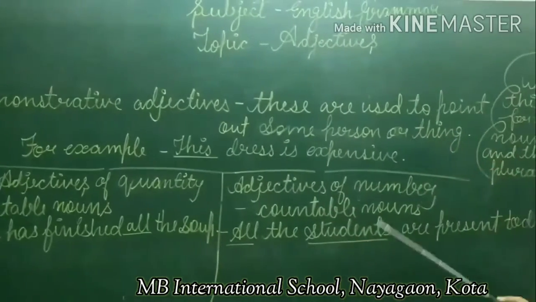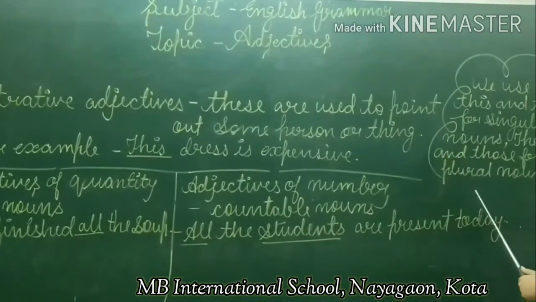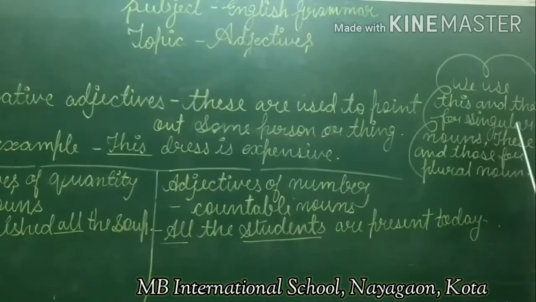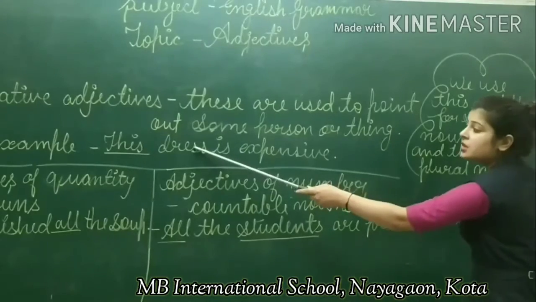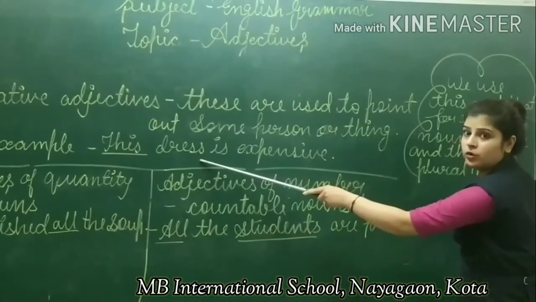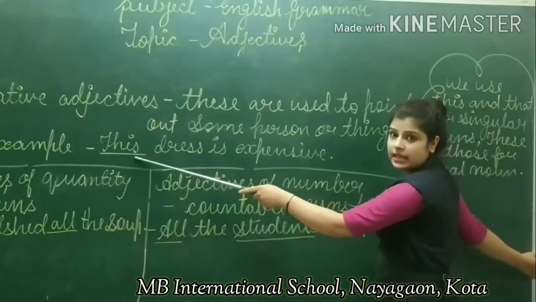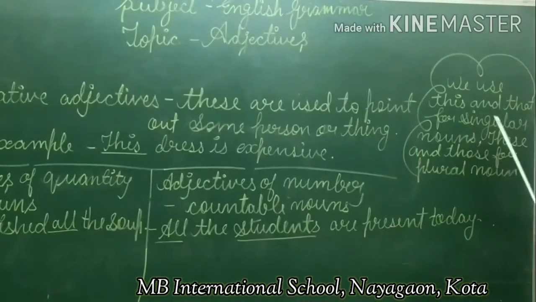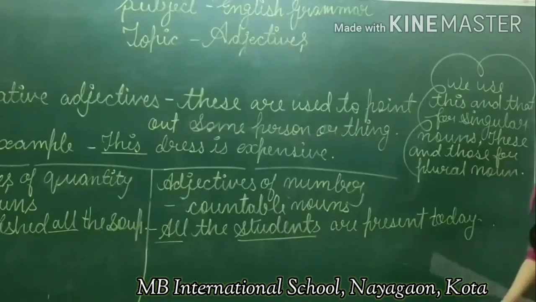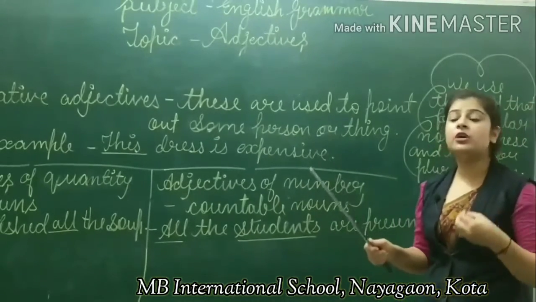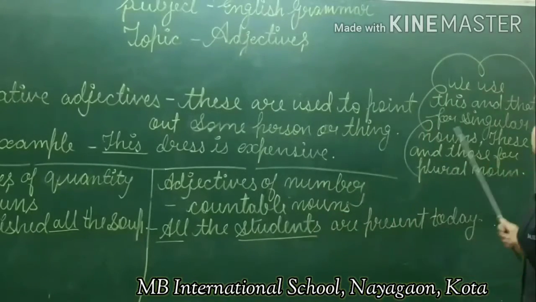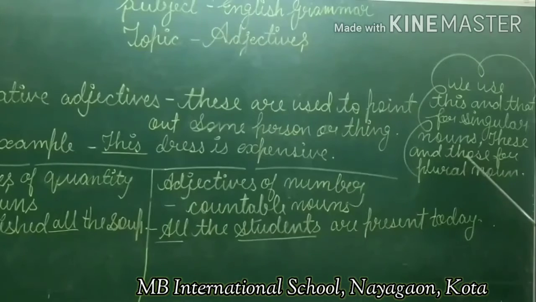Now, there is a thing to remember. We use this and that for singular nouns. Dress is a singular noun over here, that's why we use the word this. We use this and that for singular nouns, basically those close to us. Next, we use these and those for plural nouns.